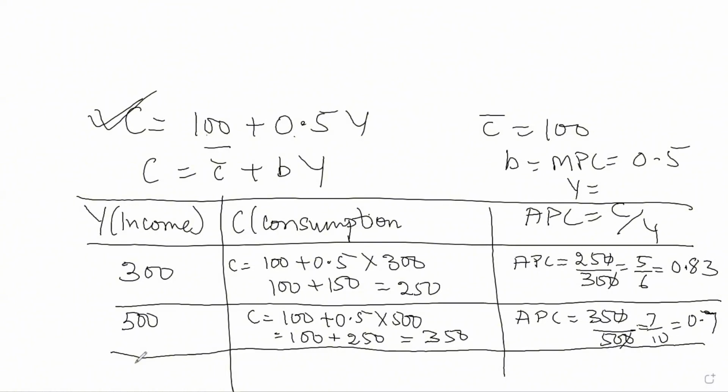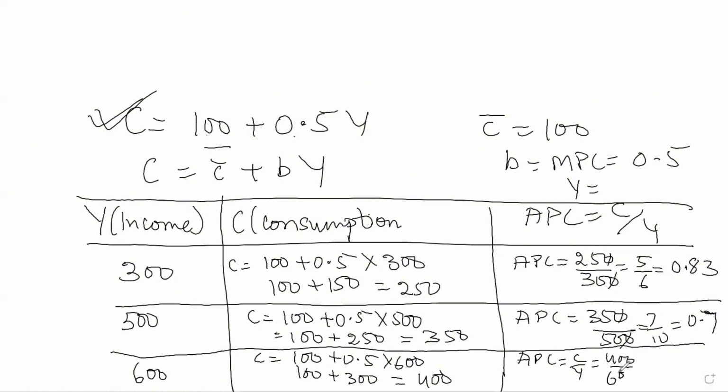Now, the third value, let us take as 600. C will be equal to 100 plus 0.5 into 600. 0.5 times 600 is 300, so that will be 100 plus 300, which is equal to 400. The value of C is 400. And the value of APC will be equal to C by Y, which is 400 divided by 600. Then it will become 2 by 3, which is equal to 0.66.